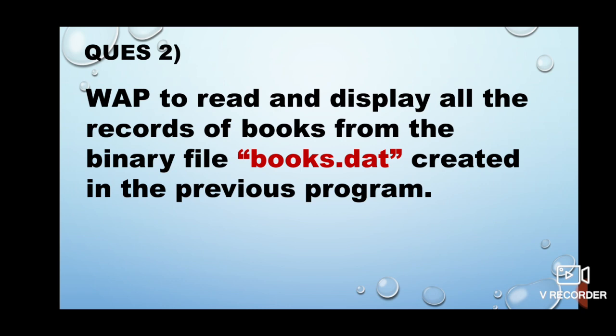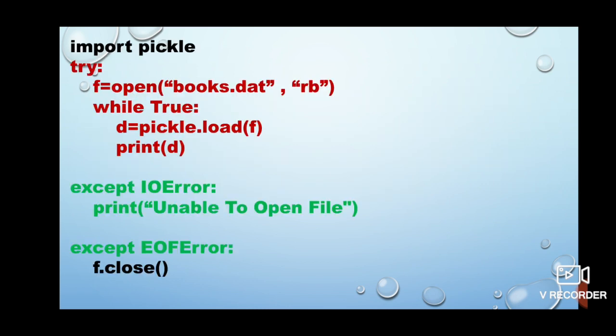So how to do this program? In this program we have to simply display all the contents of books.dat and check whether the file that was created in that program was actually created or not. Okay. So how to do it?